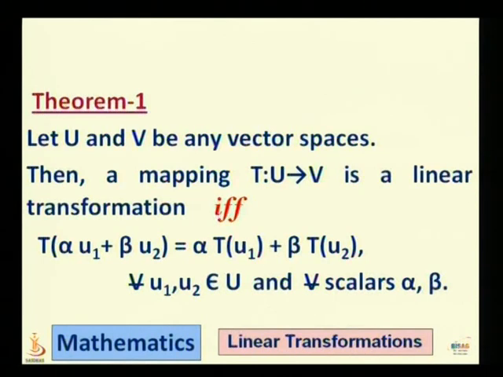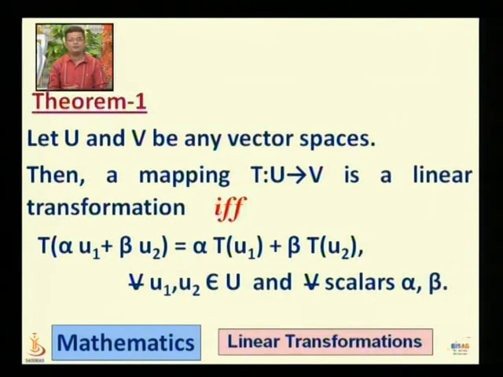Theorem 1 states that let U and V be any vector spaces, then a mapping T from U to V is a linear transformation if and only if T of alpha u1 plus beta u2 equals alpha times T of u1 plus beta times T of u2 for every vectors u1, u2 of U and for every scalars alpha, beta.